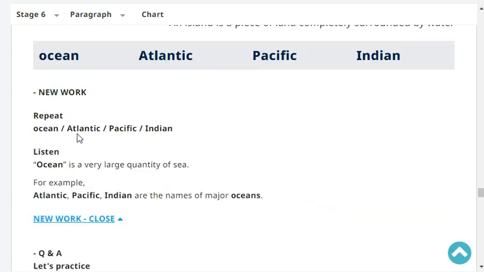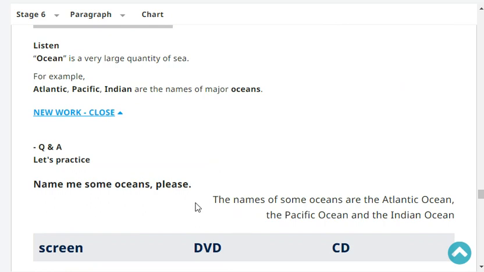Next, repeat: ocean. Ocean. Atlantic. Pacific. Indian. Very good. Okay, listen. Ocean is a very large quantity of sea. For example, Atlantic Ocean, Pacific Ocean, Indian Ocean are the names of the major oceans. Okay, let's practice. Name me some oceans, please. The names of some oceans are the Atlantic Ocean, Pacific Ocean, and Indian Ocean.